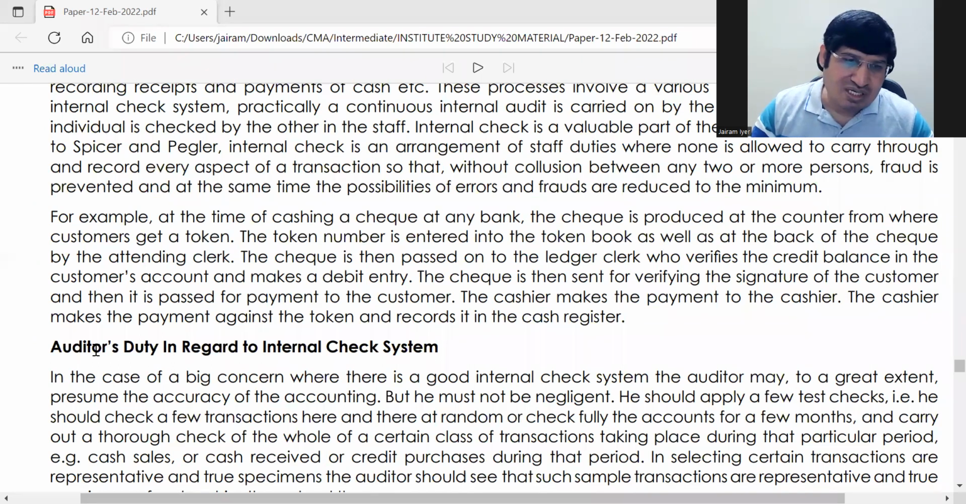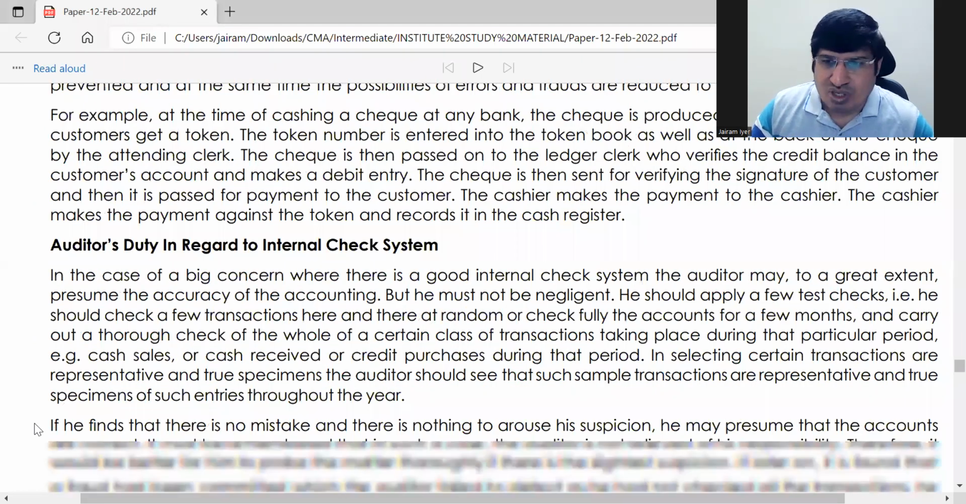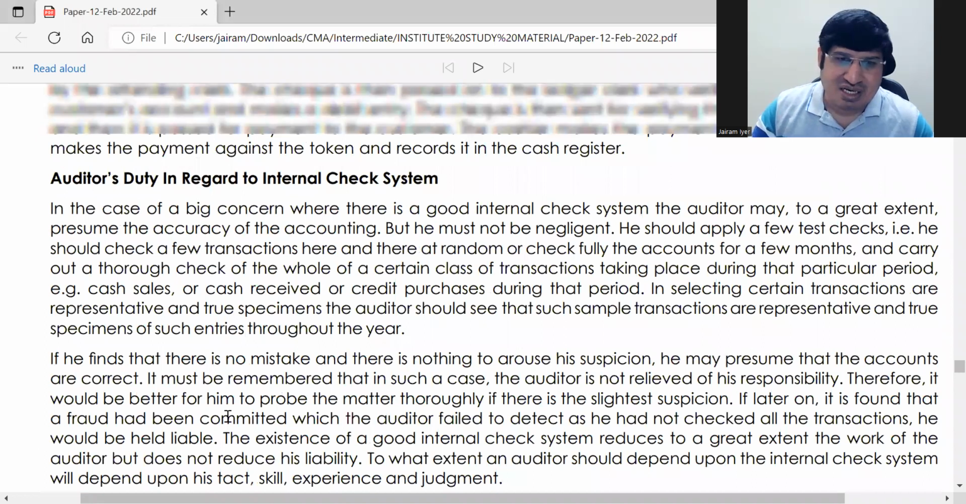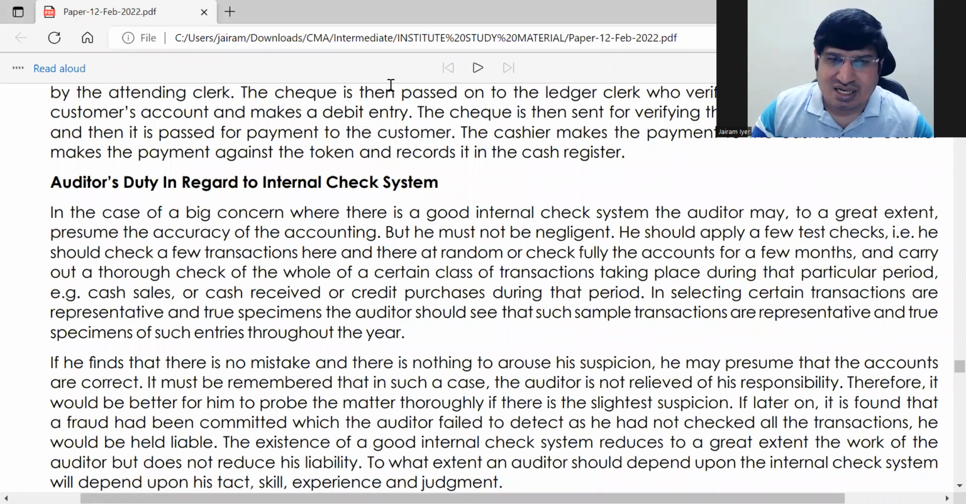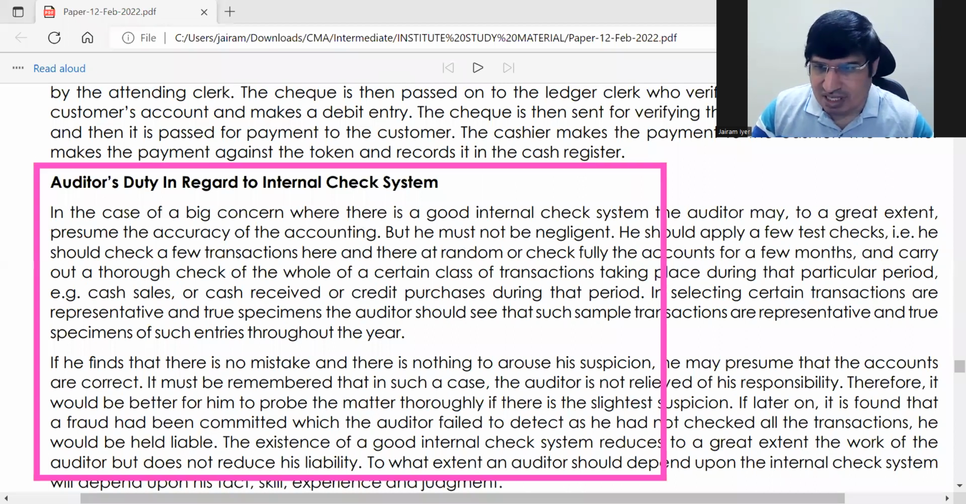The next point is हम आएंगे. What is the auditor's duty regarding internal check system? ठीक है, ये हम देख रहे हैं.